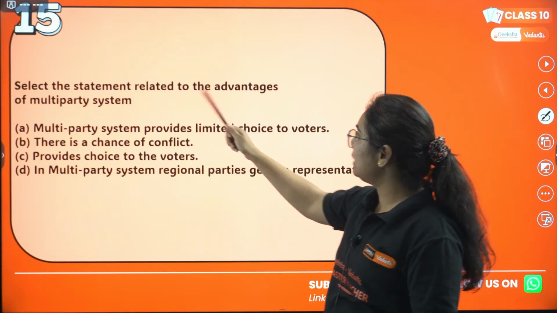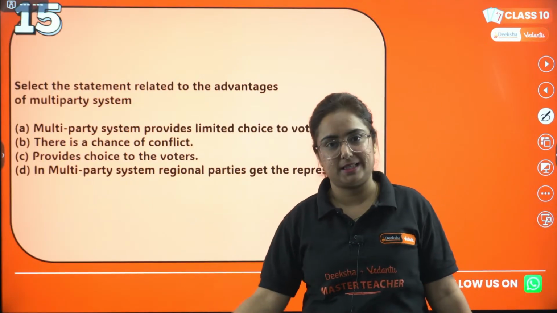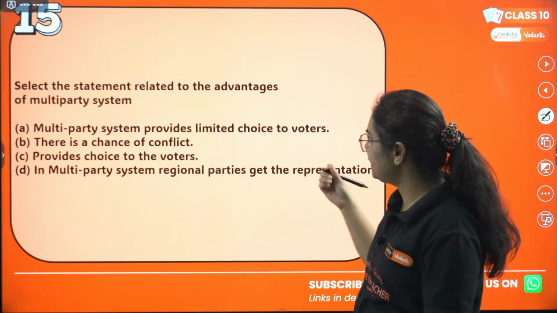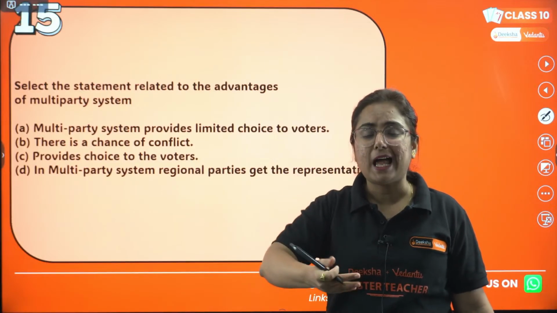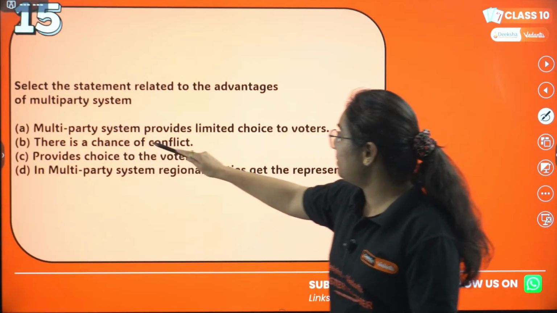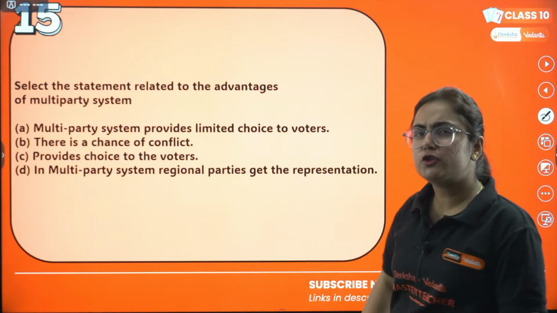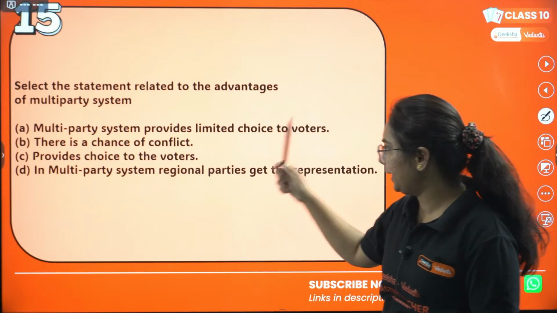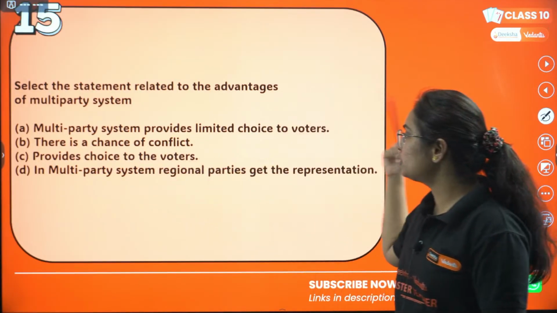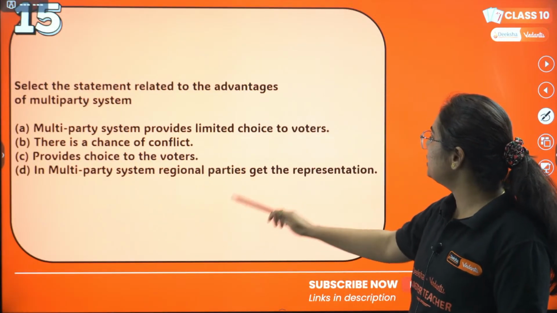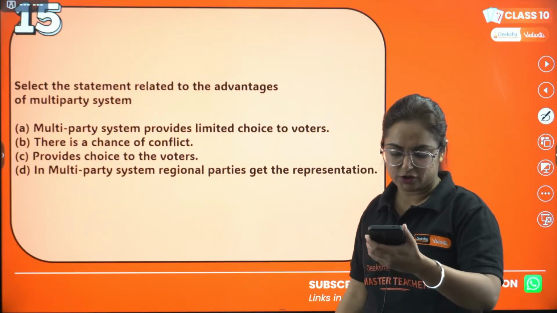Select the statement related to the advantages of the multi-party system. So again, it is a repetitive question. However, I added it just to show you that it can come like this too. Option A, multi-party system provides limited choice to the voters. Does it? B, there is a chance of conflict. C, provides choice to the voters. Or D, in a multi-party system, regional parties get representation.